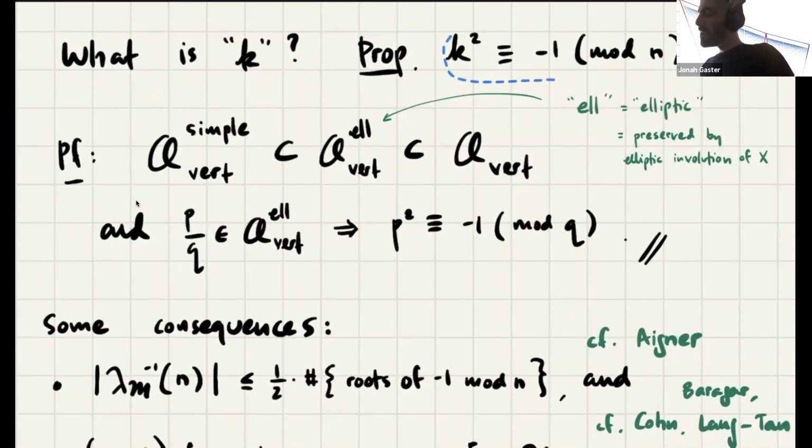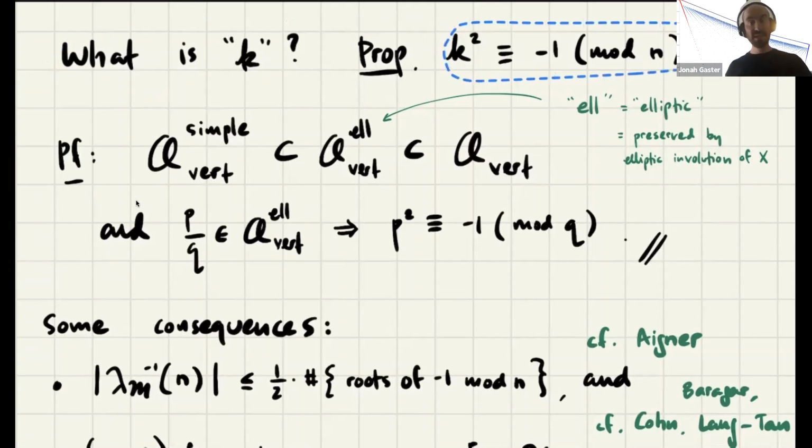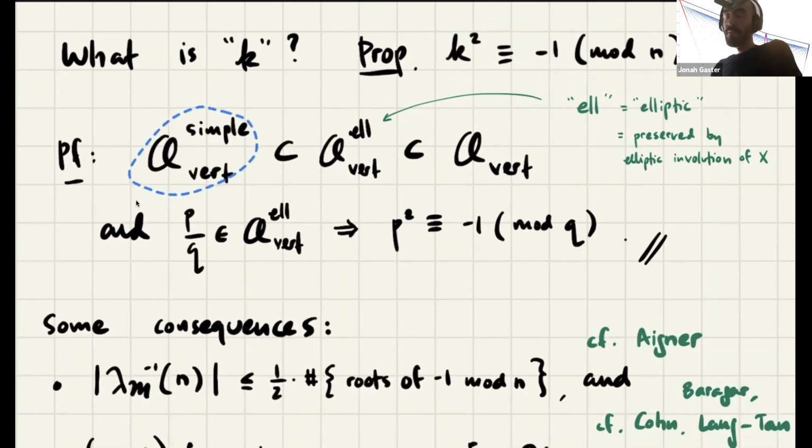So what you can say without too much difficulty is that the square of k is -1 modulo n. And a proof sketch of that is, well, all these simple proper vertical arcs are necessarily preserved by the elliptic involution downstairs. So they're a subset of the elliptic vertical arcs, which are a subset of all of these vertical arcs.